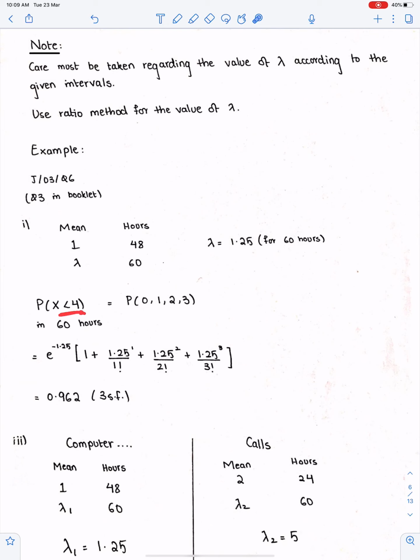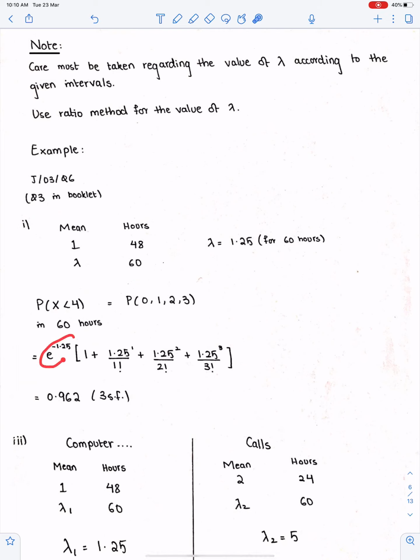And X less than 4. X less than 4 means these are the possible numbers. You can check the question in the past paper, and then you can check the solution. So we need fewer than 4 calls in 60 hours. Find the probability of fewer than 4 calls in 60 hours. So these are the possible integers according to this inequality.